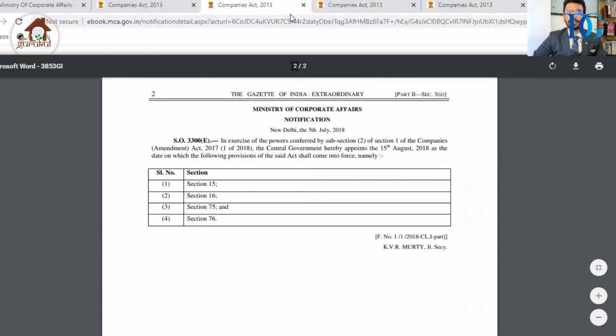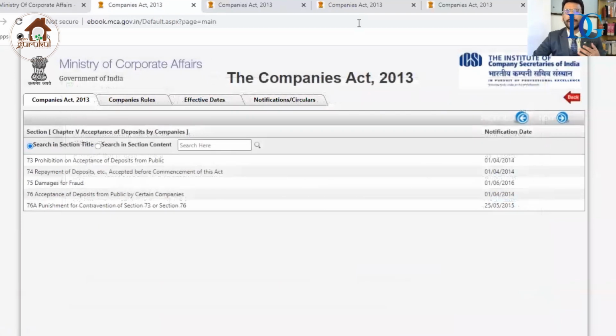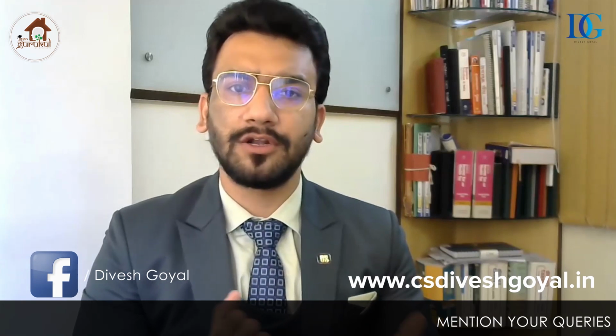So this ebook is helping us in every manner by providing the updated company law and the updated rules. It even provides the footers also. If you want to read the circular or notification, that also you can check. So I suggest to all the students and members, whoever wants to read the updated company law, please read the ebook on the MCA website.